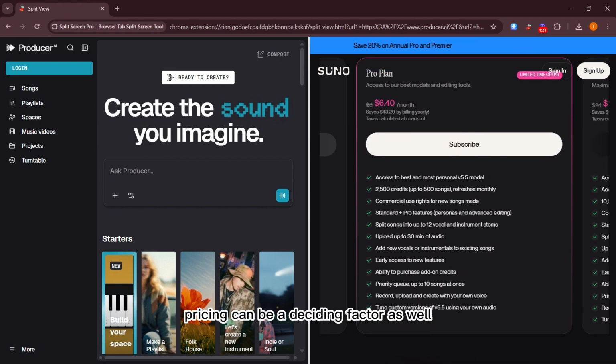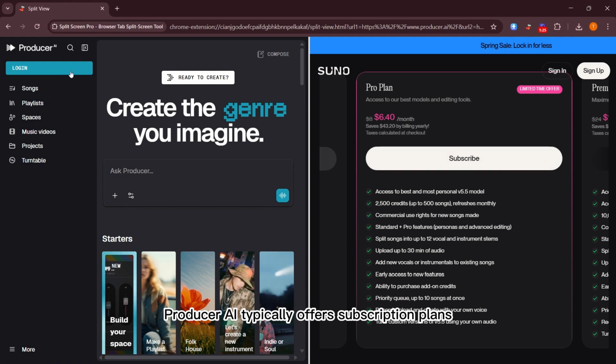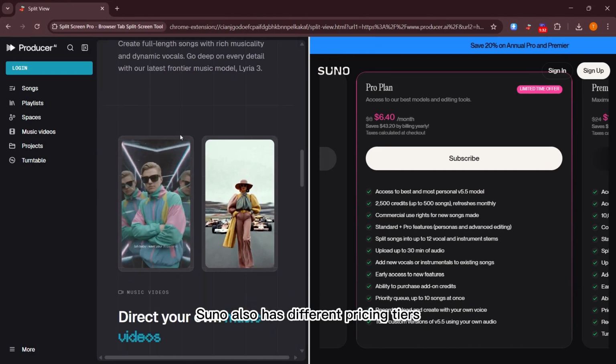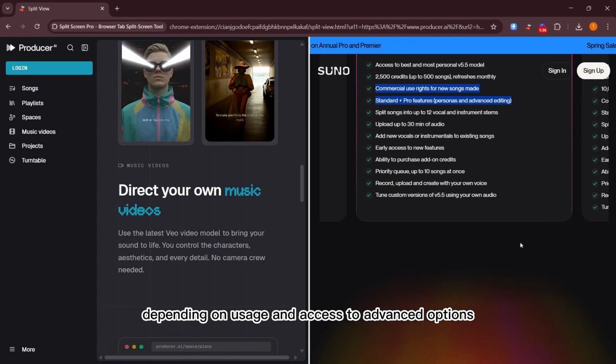Pricing can be a deciding factor as well. Producer AI typically offers subscription plans which can vary based on features. Suno also has different pricing tiers depending on usage and access to advanced options.